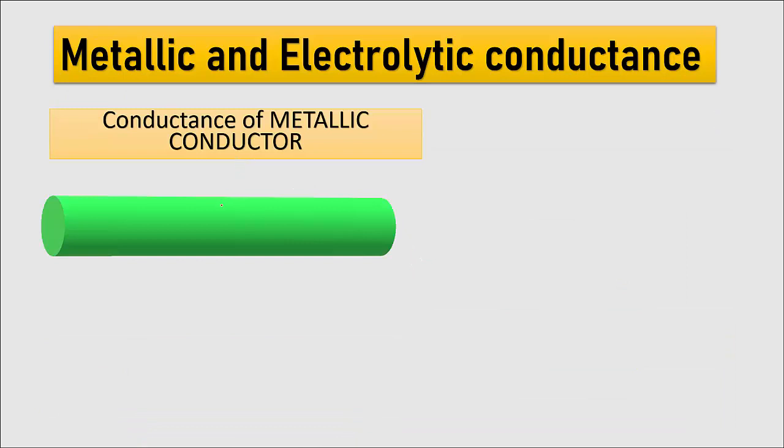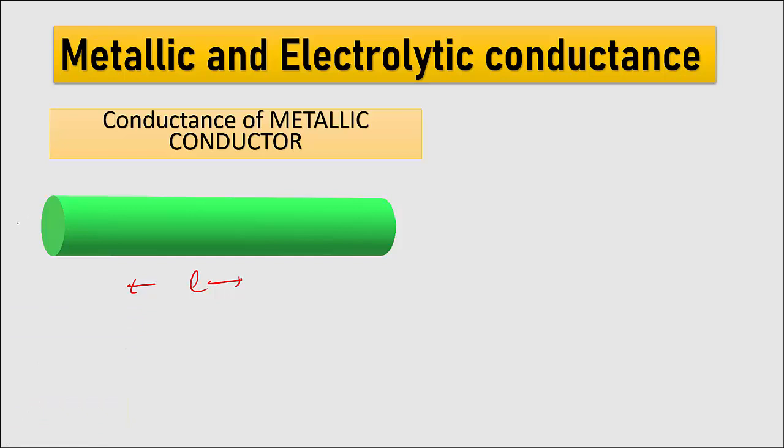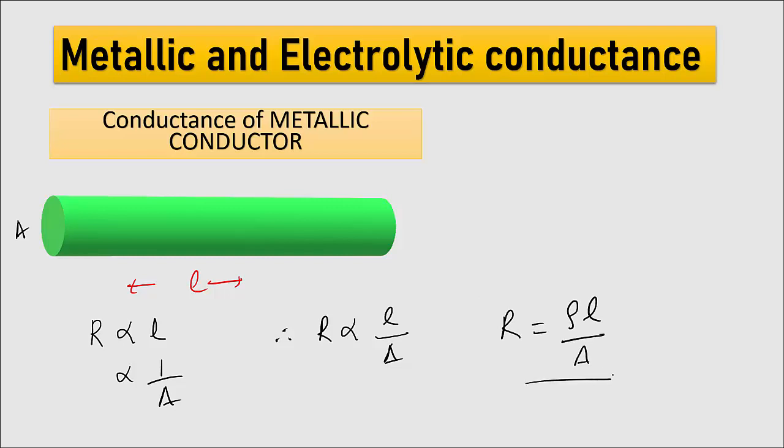Next, let us consider a metallic conductor of length L and A is the area of cross section. So we know that resistance is directly proportional to the length of the conductor and inversely proportional to the area of cross section. So we know that R will be proportional to L by A. So using a proportionality constant, R is equal to rho L by A. This much we know from class 10.